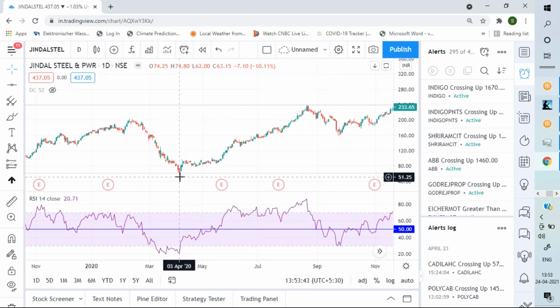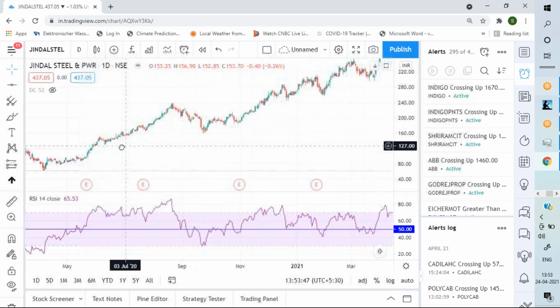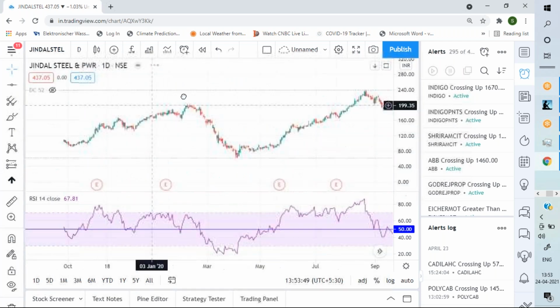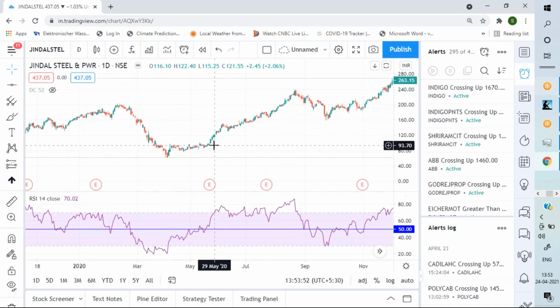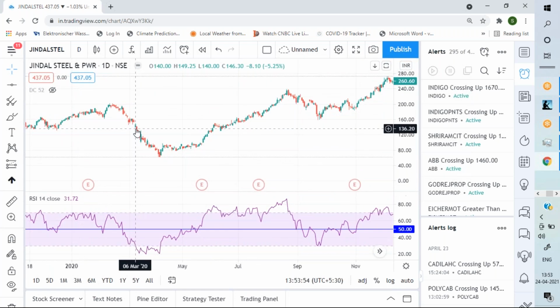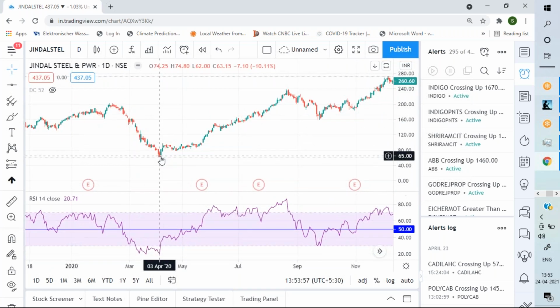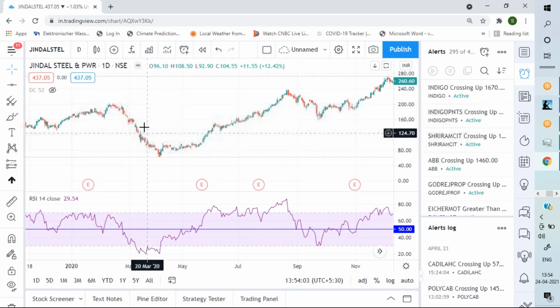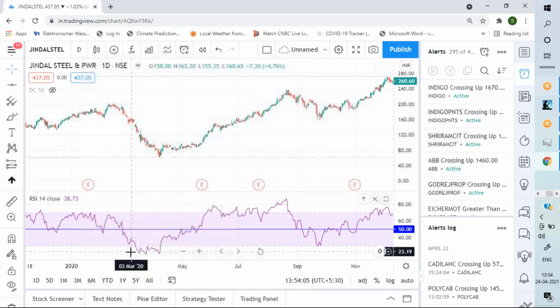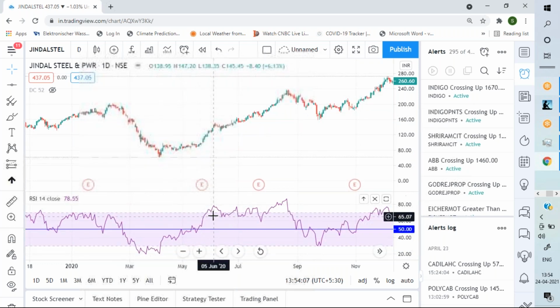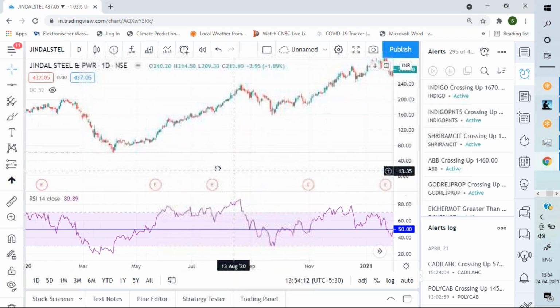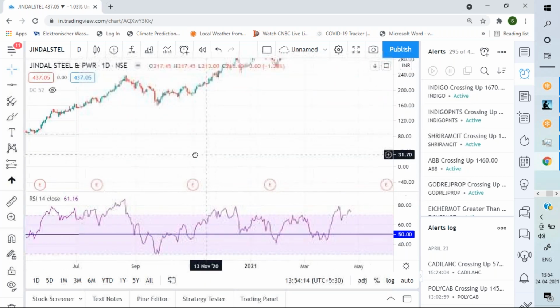Now, from 125, the price came to 50 rupees and then started going up. That is more than a 60% fall, right? So if you go just by something being overbought or oversold, you cannot short something.